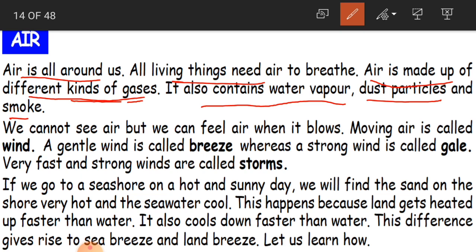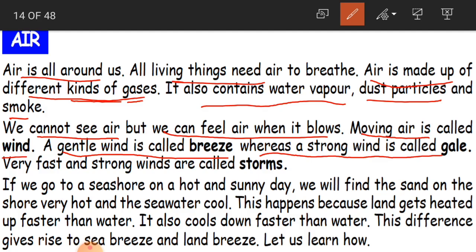We cannot see air, but we can feel air when it blows. Is this true? Yes. So can we see air children? No, we cannot see air, but we can feel air, sometimes warm air, sometimes cool air, according to the weather and the climate. Moving air is called wind. And a gentle wind is called breeze, whereas a strong wind is called gale.